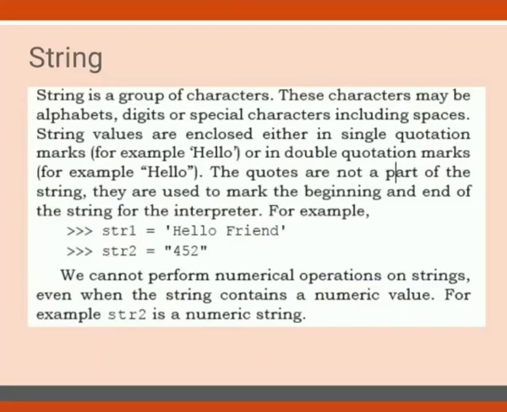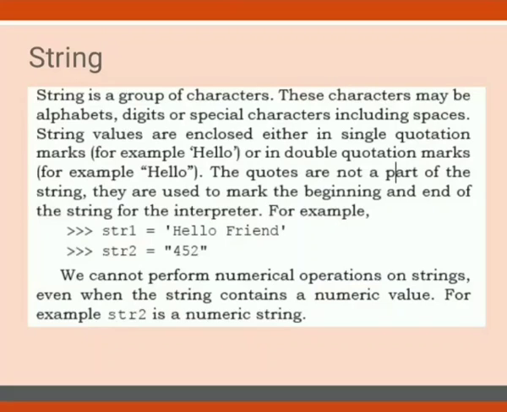For the interpreter we already know how it works. For example, we consider here str1. str1 is what? It is a variable. Equal to is what? Assignment operator. And 'hello friend' is the value, in single quotes. So what does the assignment operator do? Assignment operator always assigns the right hand side value to the left hand side. So what will be the value of str1? It will be hello friend. And if I use type function on str1, it will give me string.